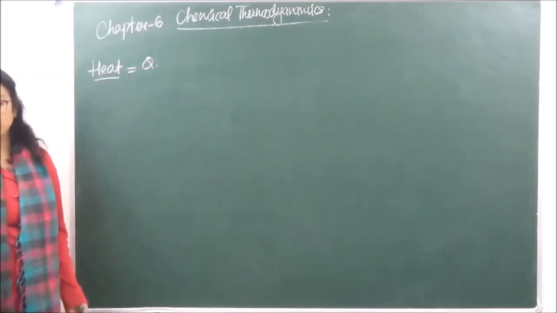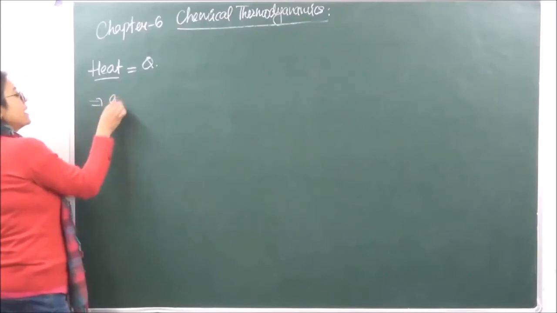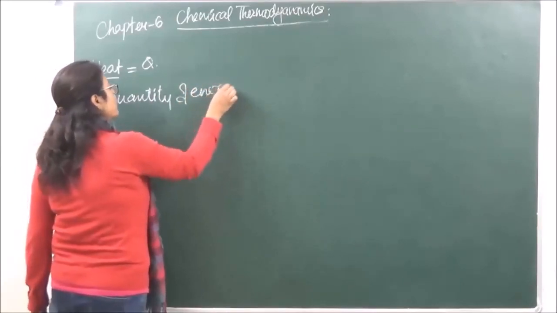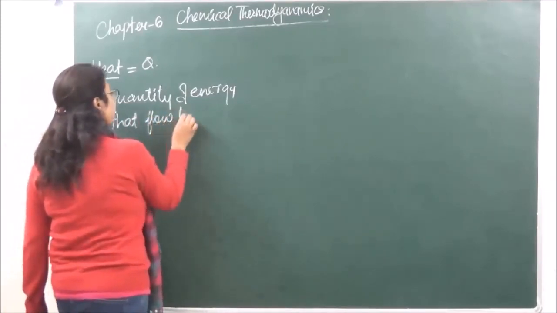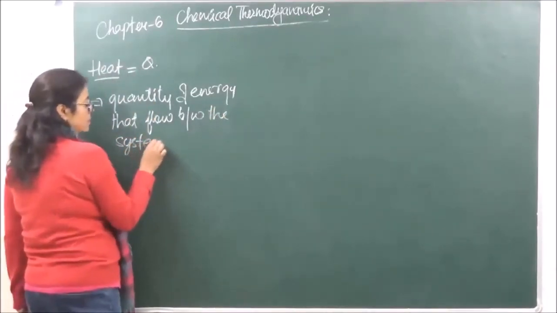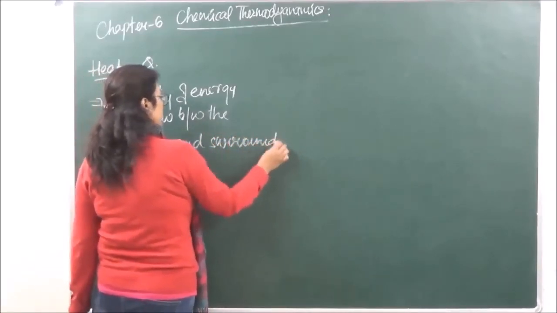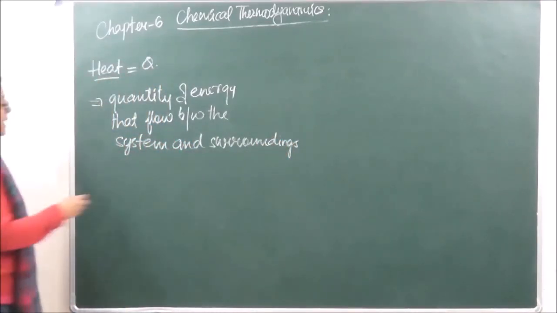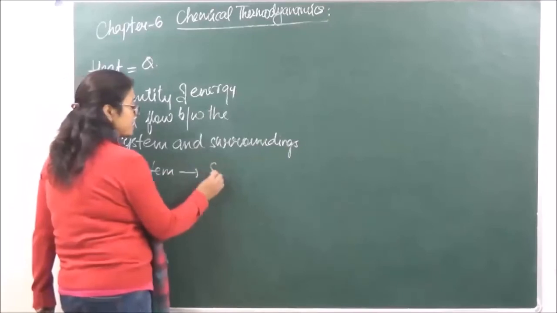It is the quantity of energy which flows between the system and the surroundings.